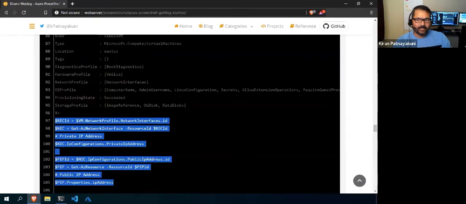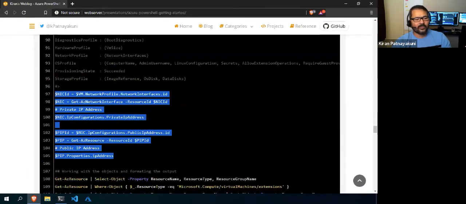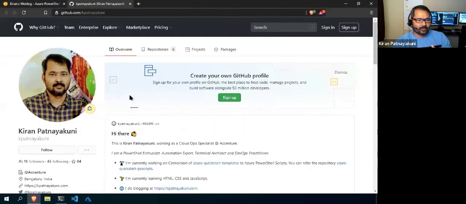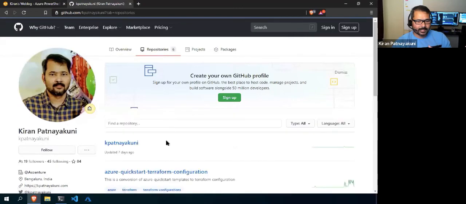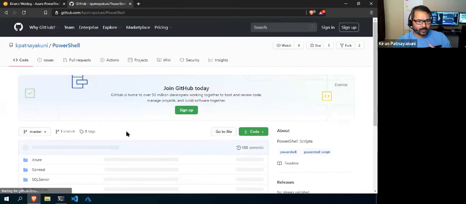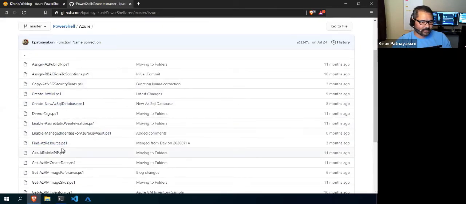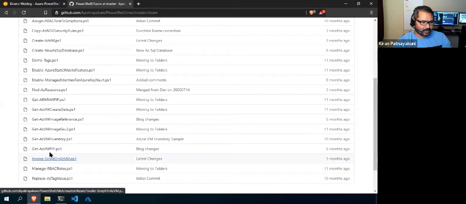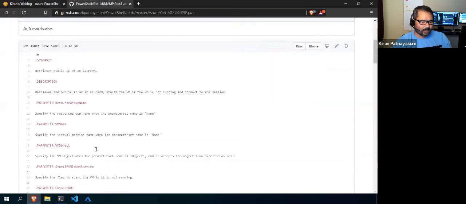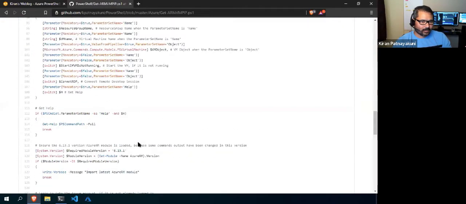Actually, if you visit my blog, I think I have written a blog post on this. For now, you can refer to that for how to fetch the public IP, or you can see my GitHub page. If you go to the repositories, PowerShell, and then Azure, there are a couple of scripts that I have written. Yeah, I think this one.